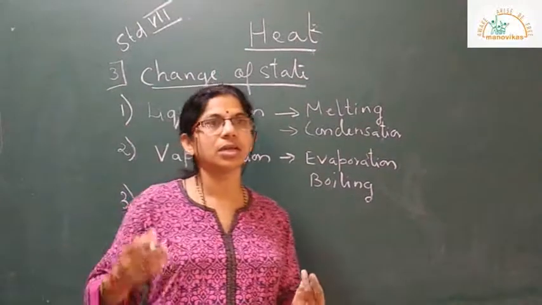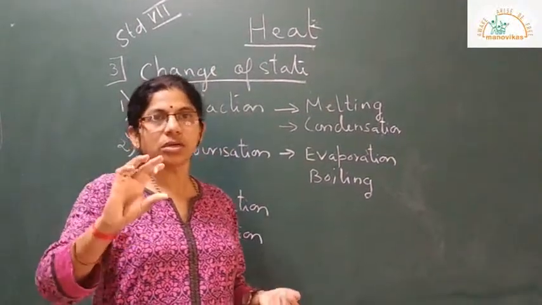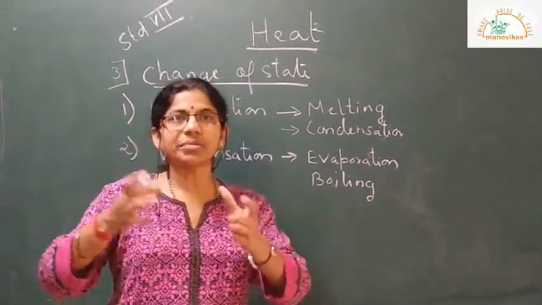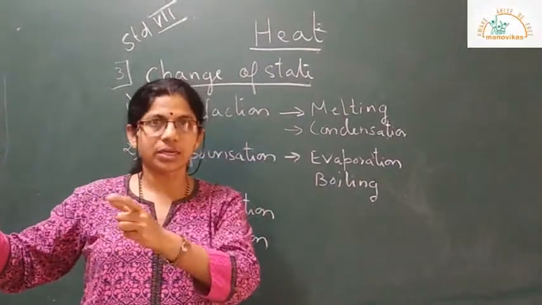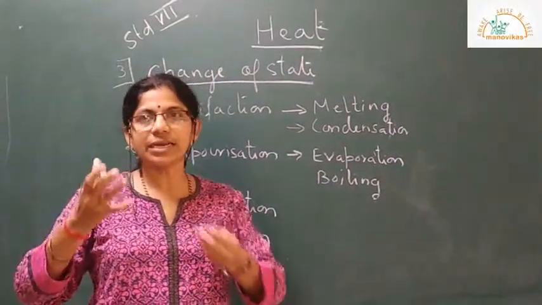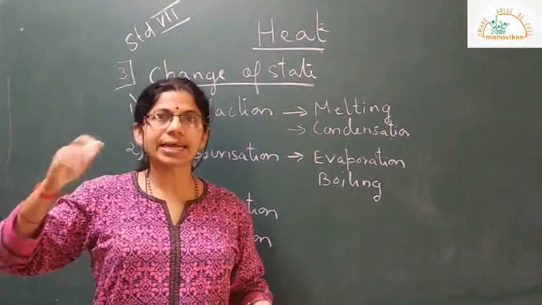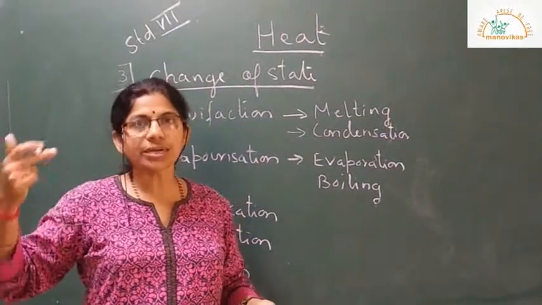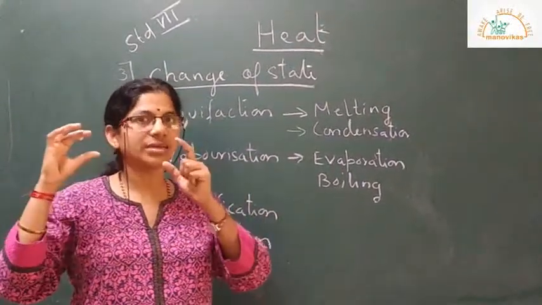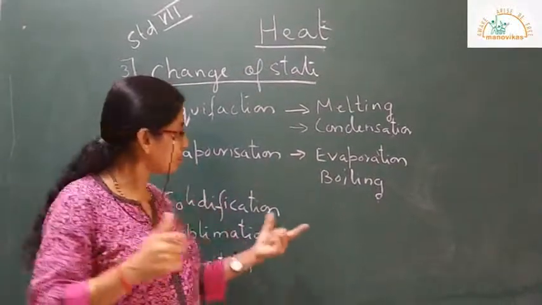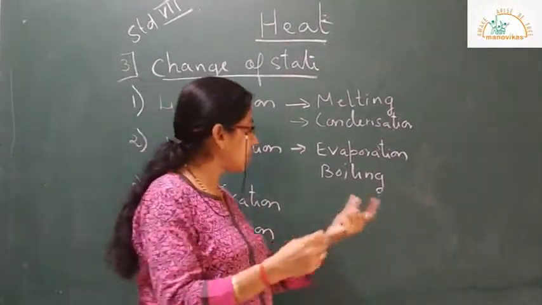For example, you have water in a container and you keep it in the deep freezer compartment. After some time you find that the liquid will change its state and go to the solid state. This process is called solidification.